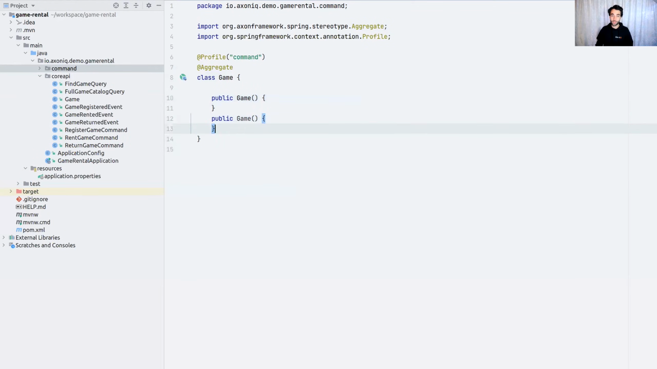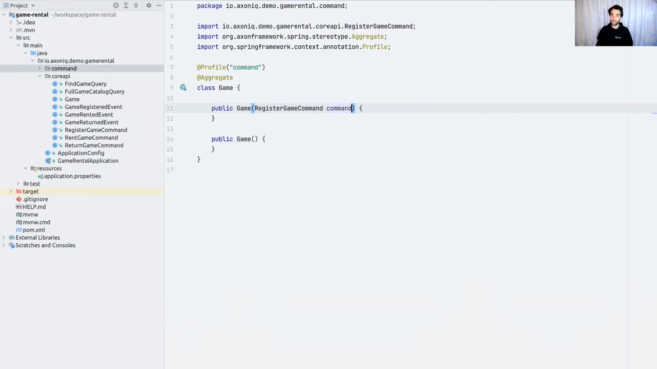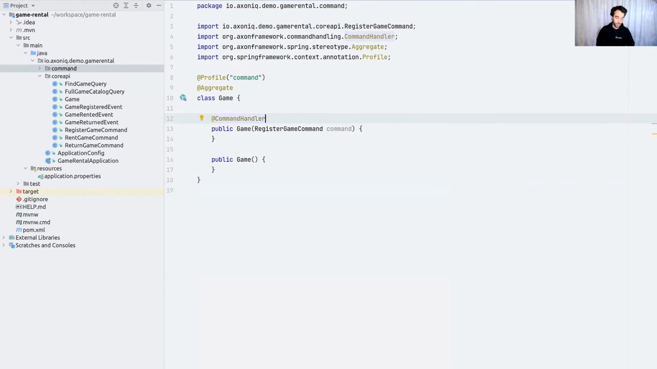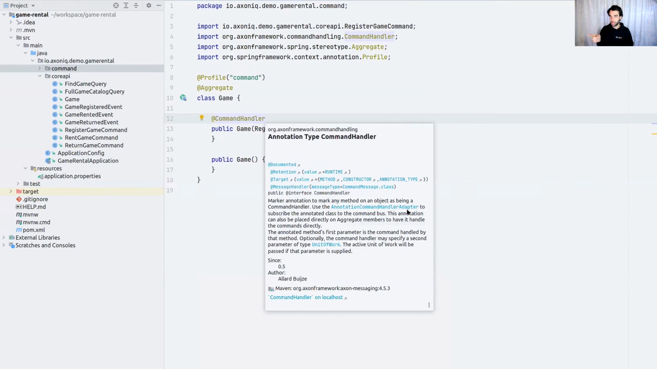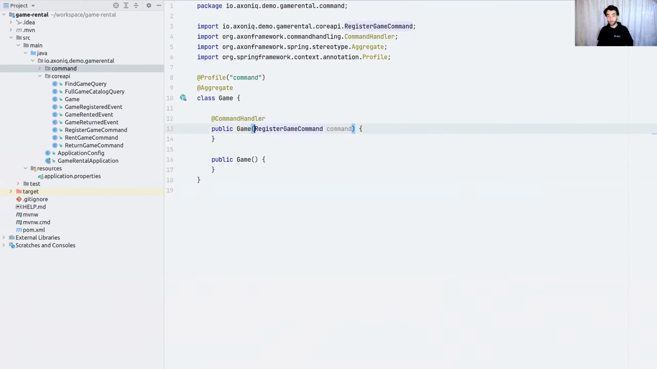Now we can move on to one hard requirement. Axon requires a no-op constructor, and I'm introducing another one for the register game command. I think that's fair, because the register game command is the place where we actually start the game. So why not do this on a constructor? At this moment, though, Axon doesn't know that this constructor is intended to handle the register game command. It's not able to automatically register this operation to the command bus. For that, we're going to use the command handler annotation. And we'll see more of these types of annotations, mind you, to register all the types of message handlers we have. In this case, we're doing a command handler so that we know this is a method able to handle the register game command, which will be registered to the command bus.